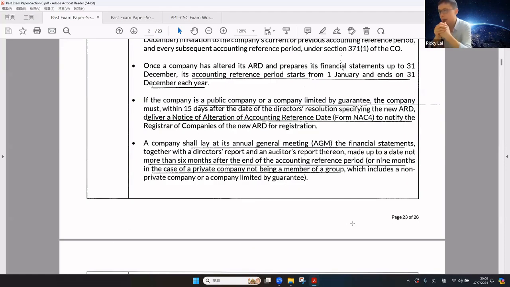If the company is a public company or a guarantee company, then the company must, within 15 days after the day of the resolution specifying the ARD, deliver Form NAC4 to notify the CR of the new ARD. The company shall lay at the AGM the financial statement made up to a date not more than 6 months after the end of the accounting reference period, or 9 months in the case of a private company not being a member of a group which includes a non-private company or a guarantee company.